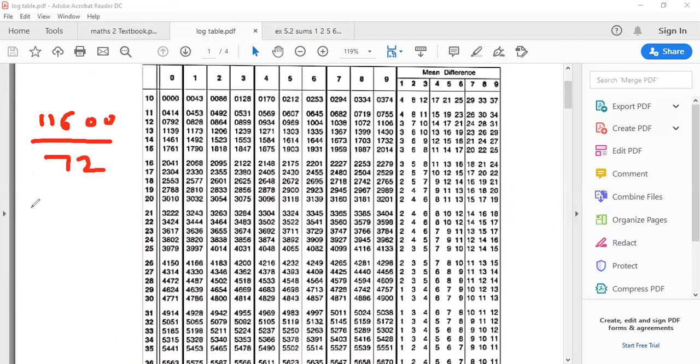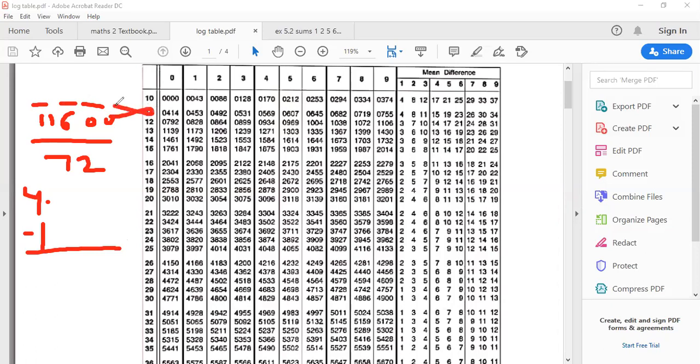For the characteristic, what do we do? We subtract one number. There are 5 digits in the numerator, so we write 4 point. There are 2 digits in the denominator, so we write 1 and we'll subtract. What is the reasoning for the subtraction? In log, division becomes minus. Look at 211 under the mean difference. Leave the extra number; we will not consider it.